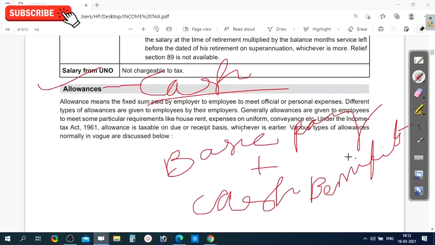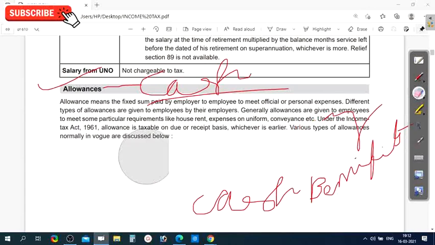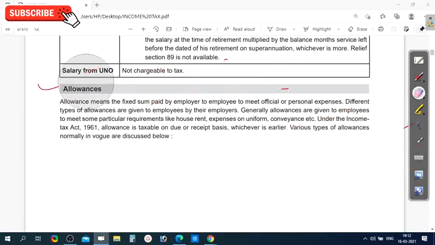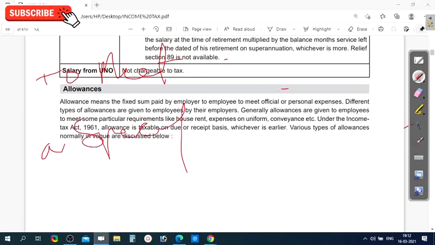These cash benefits are given to the employee to meet a specific expense or expenditure.